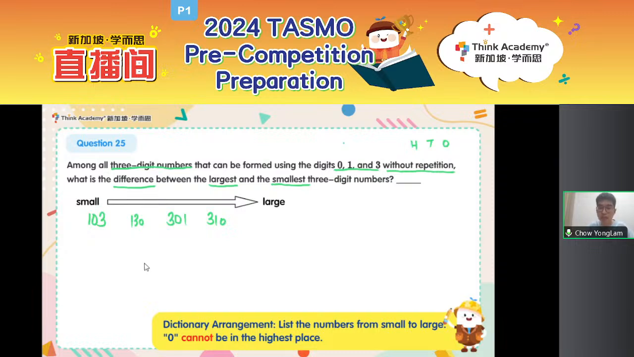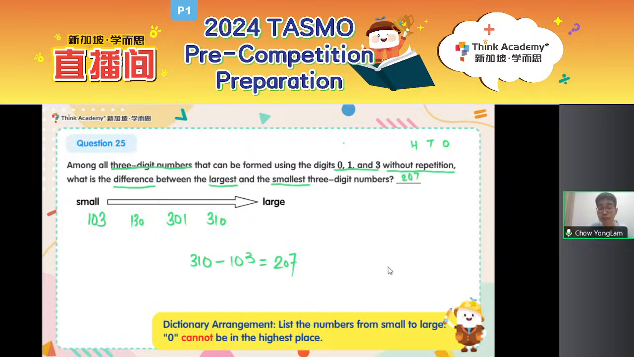So what is the answer? We want to find the difference between the largest and the smallest 3-digit numbers. The largest one is 310, as you all mentioned in the chat. The smallest is 103, and we subtract them to find the difference, and this gives me 207. So my answer is 207. Somebody really gave me very detailed explanations. That's very good. And that's the answer for question 25.